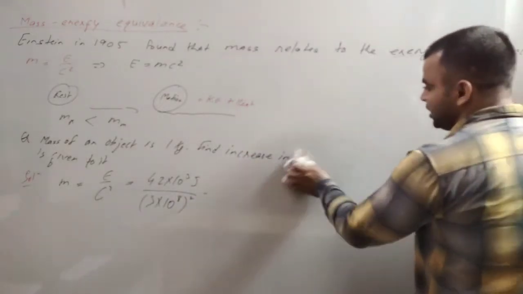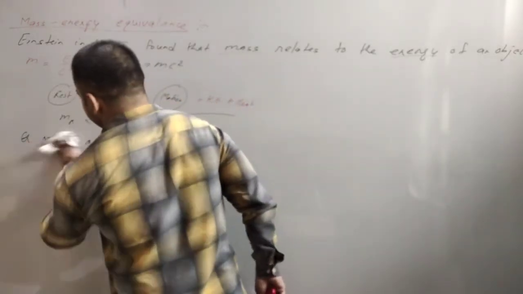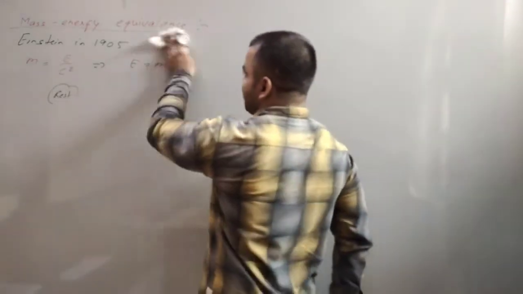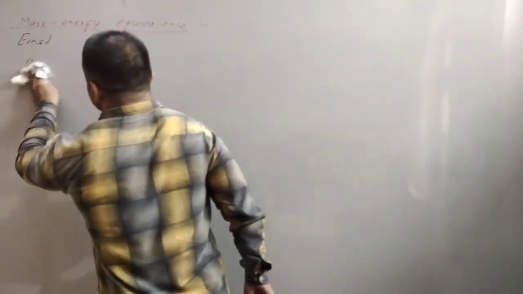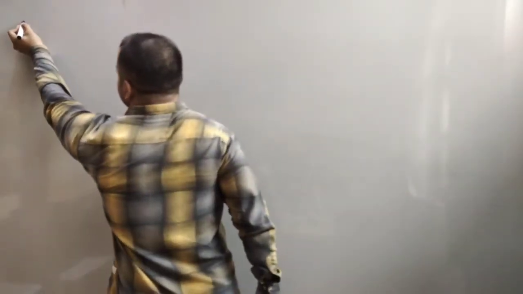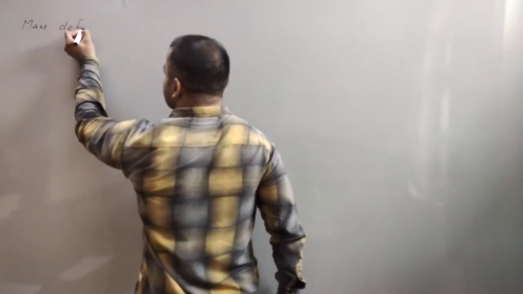Next we will do the mass defect. Next topic is mass defect. We know that a nucleus contains a number of protons and a number of neutrons.